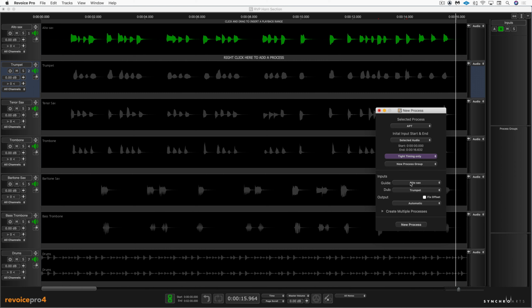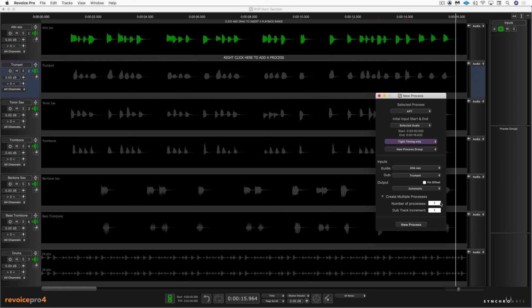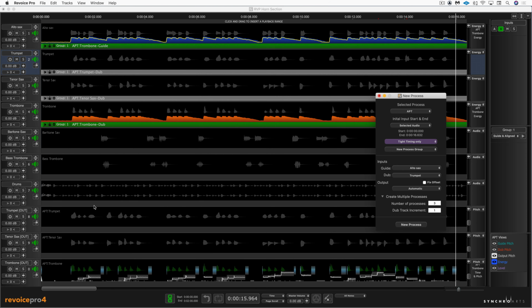So I'm using the alto as my guide, and the trumpet will be the dub that's affected, as well as the next two tracks. So I need to create three processes altogether. Let's hit new process and we'll see the results there at the bottom. So now I've got a process group here.